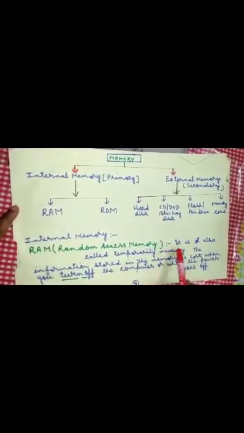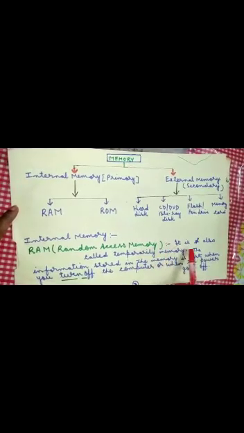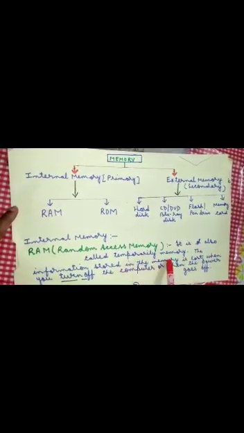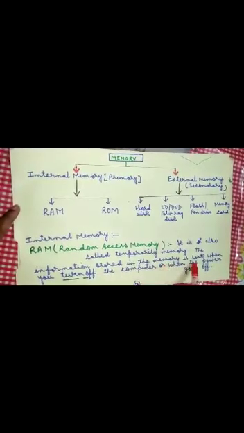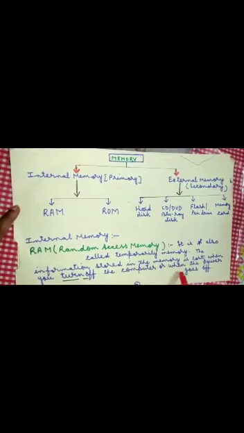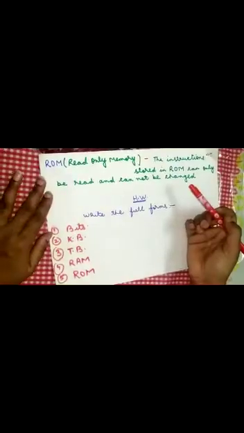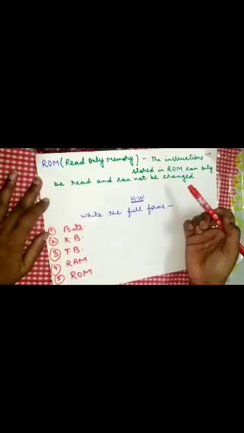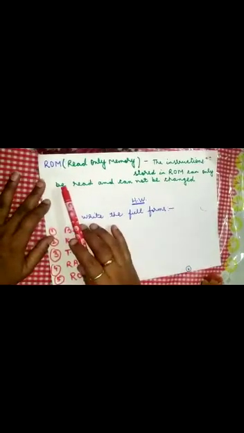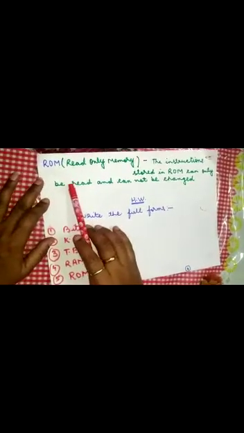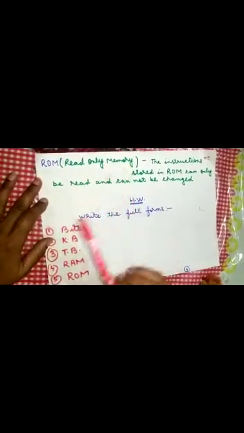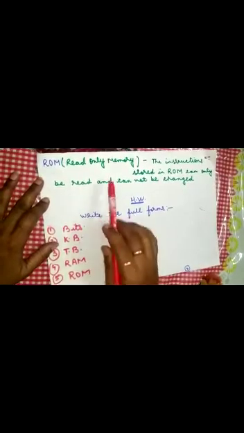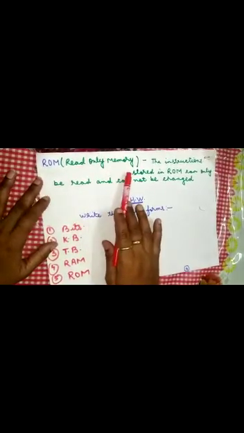Yes children, what is the RAM? It is called temporary memory. The information stored in the memory is lost when you turn off the computer or when the power goes off. Now the next topic is ROM. ROM means read only memory. Yes children, what is the read only memory?